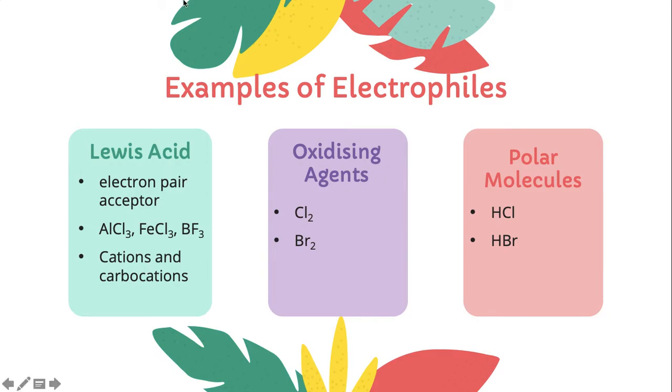Examples of electrophile: Lewis acid, oxidizing agent, and polar molecule. Lewis acid is an electron pair acceptor. For example, AlCl3. We know that in AlCl3, this Al is bonded to 1, 2, 3 Cl only. So Al only has 6 electrons. It is not octet. So that's why it is an electrophile, electron deficient, Al.